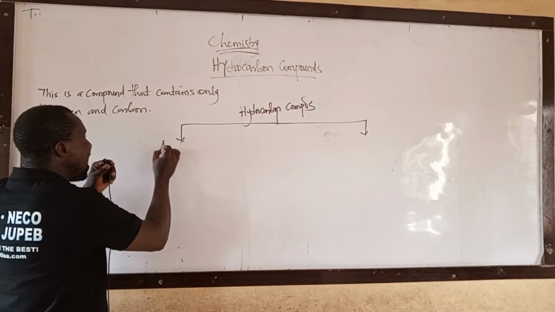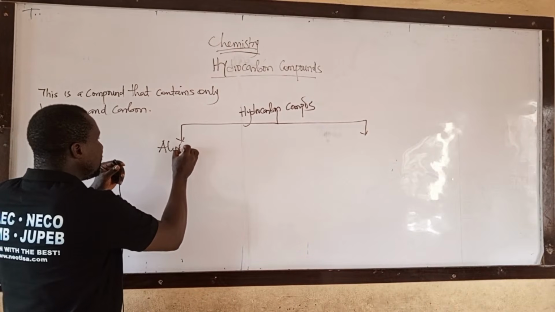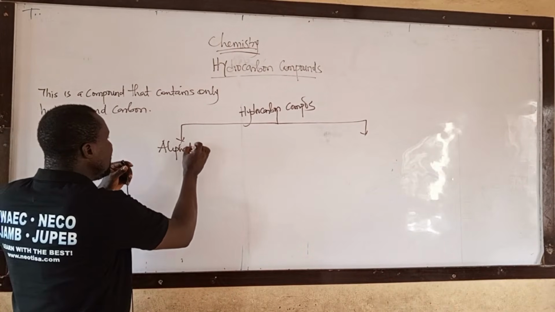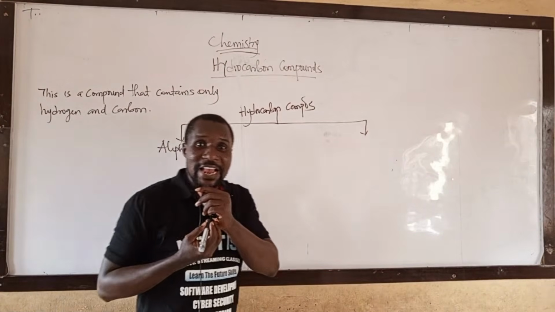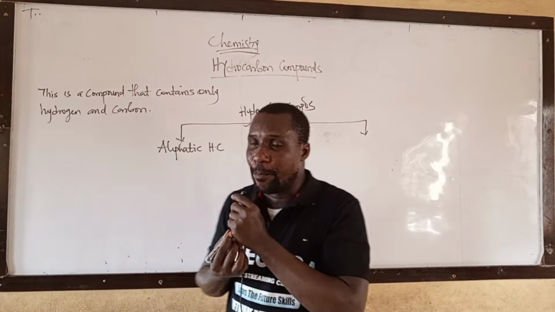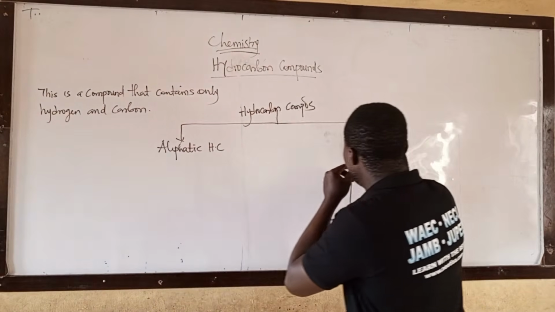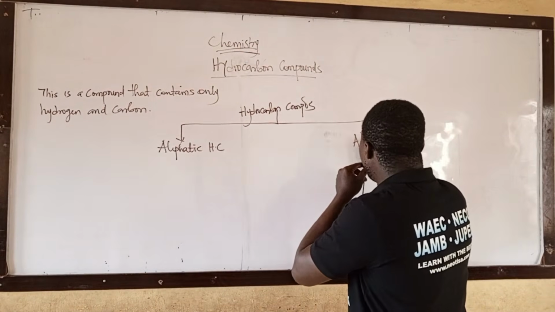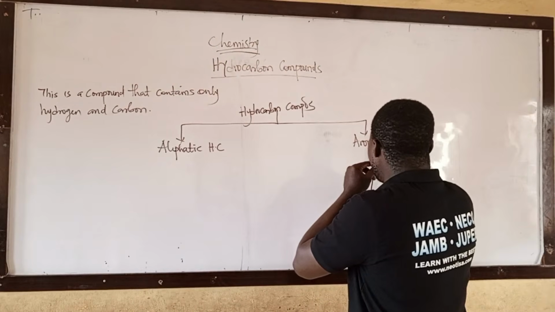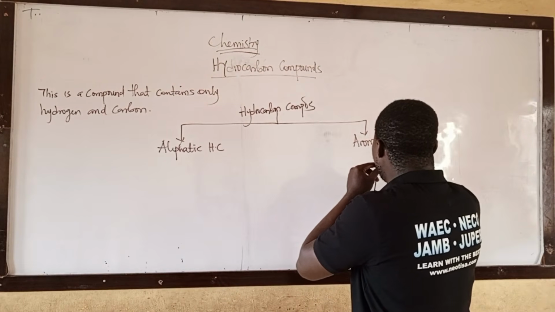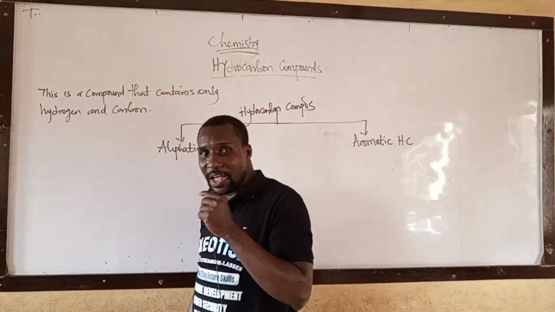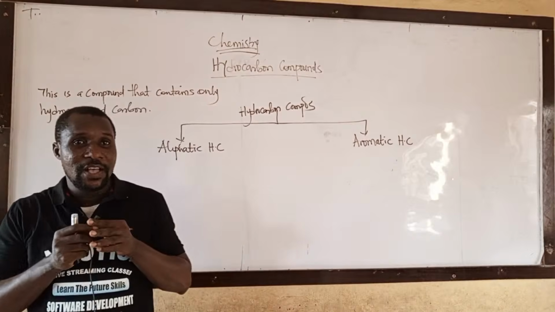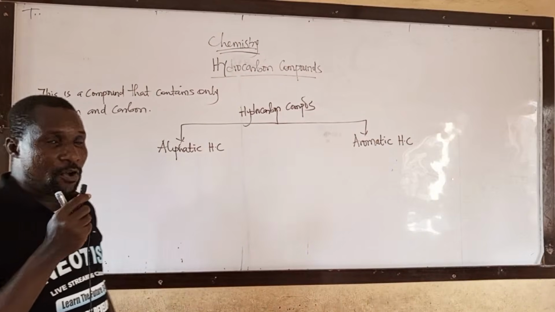We have aliphatic hydrocarbon compound. We have aromatic hydrocarbon compound. Take note of that.